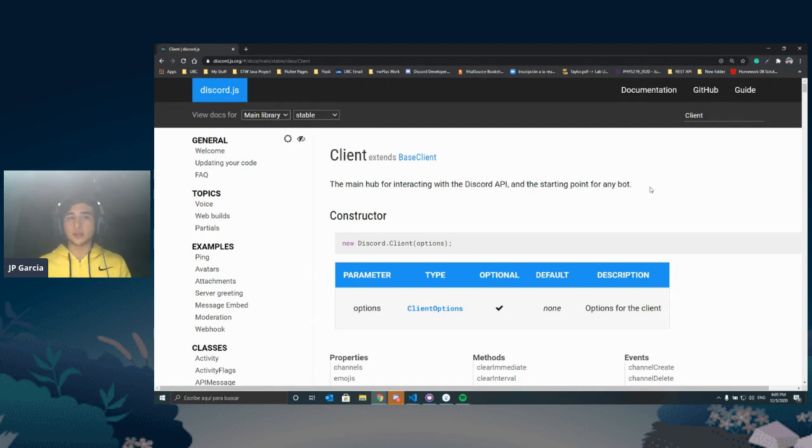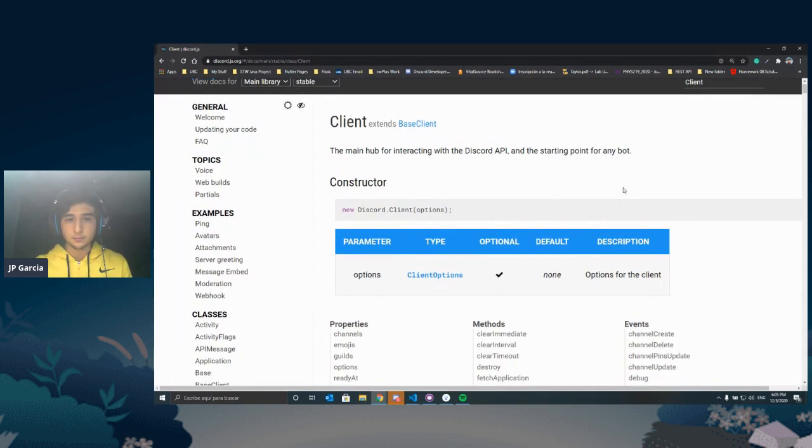Okay, that makes sense, right? Because we're just starting the bot, and it says that the client is the starting point for any bot, so that makes sense. And here we even have the construction, right? New Discord.client. We're not going to deal with options because that's not needed right now, right? So again, this code, I didn't know it by heart. I wasn't born with it.